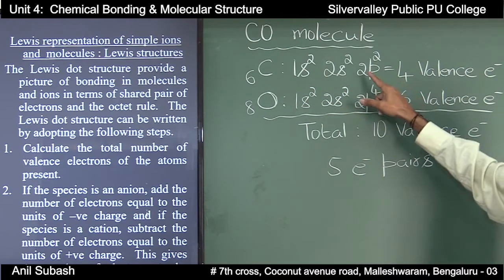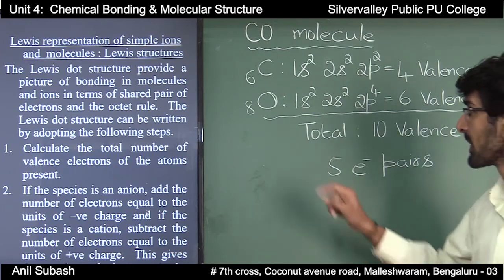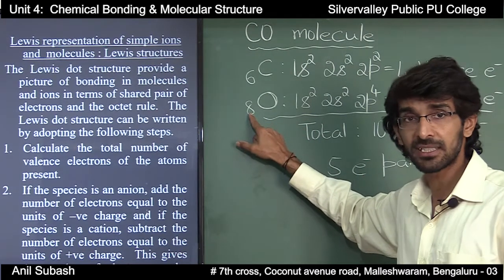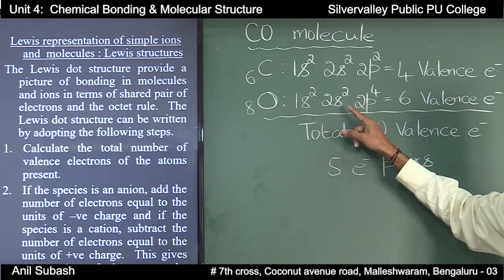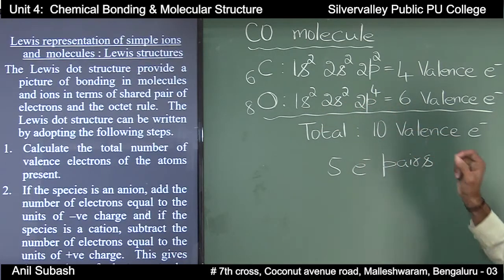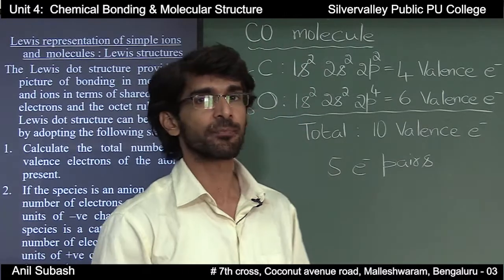That is, carbon has 4 valence electrons. Similarly, atomic number of oxygen is 8 and its electronic configuration is 1s2 2s2 2p4. That is, oxygen has 6 valence electrons.